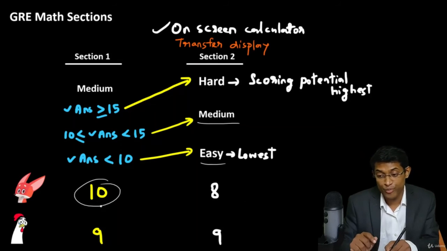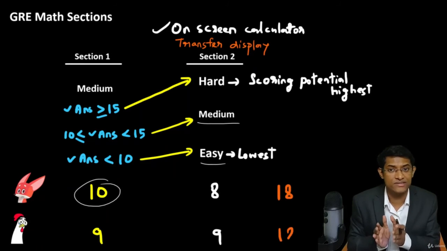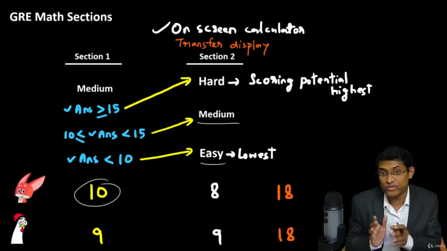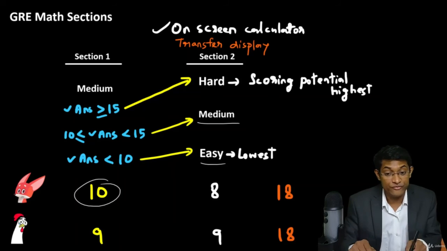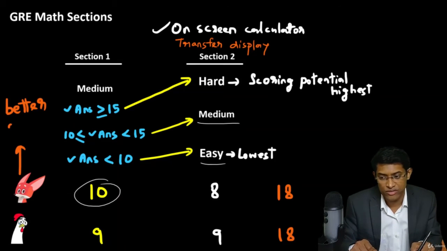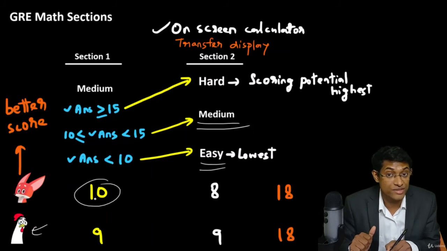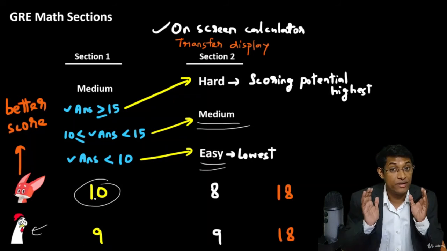All right. Now, both of them got 10 plus 8, which is 18, and 9 plus 9, which is 18. So, both of them got 18 answers correct out of 40 questions, right? Now, the score for both of them will not be the same. Fox will be getting a better score because he's gone into the medium section. So, it's like a penalty has been applied on Hen because Hen did not do well in section 1 and got into the easy section in section 2.